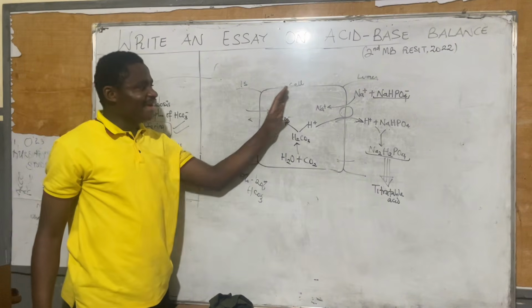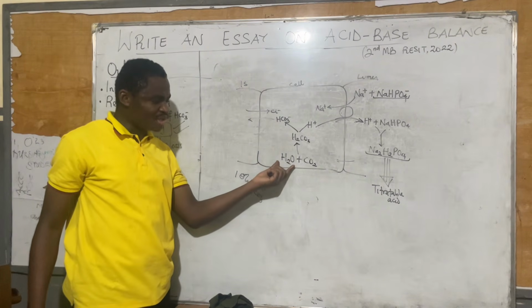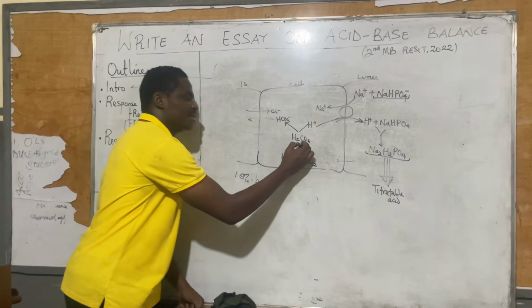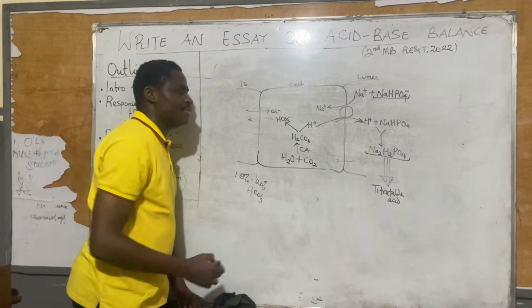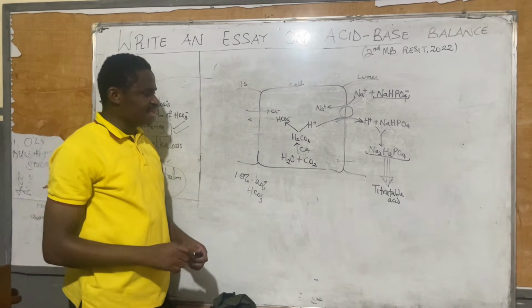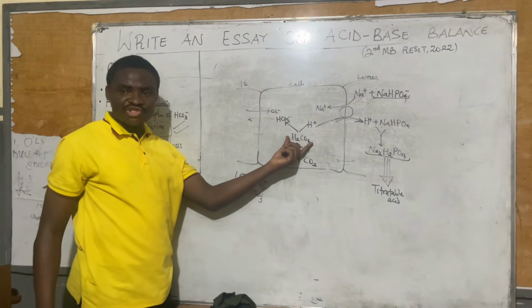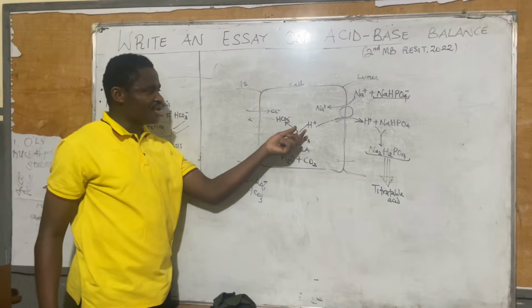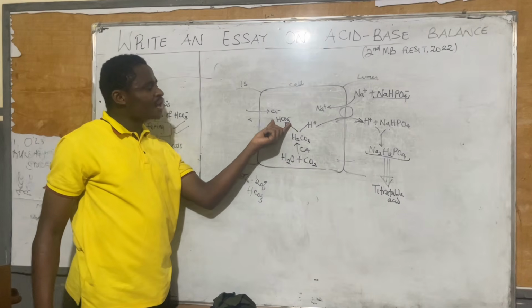Now, inside the cell, water combines with carbon dioxide to form carbonic acid using the enzyme carbonic anhydrase. This is an unstable structure that can easily break down to HCO3 minus and H plus.